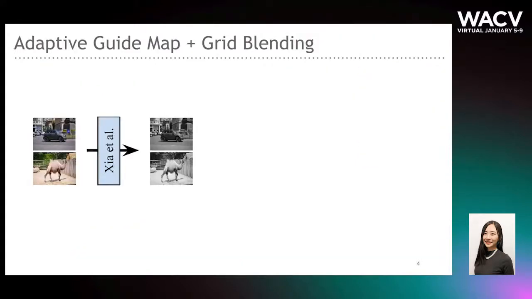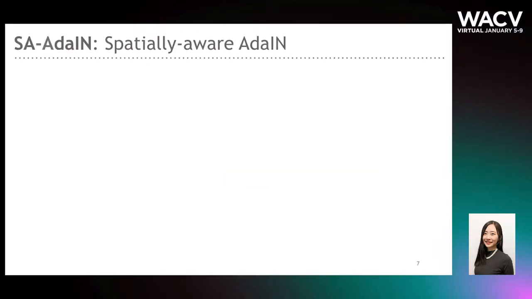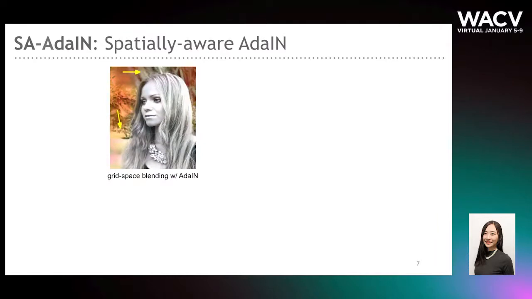We replaced the learned lookup table with a two-layer convolutional neural network that also incorporates the object mask to learn an adaptive guide map that better separates foreground and background. We used the adaptive guide map to build a soft grid space mask and generate a blended grid to render the output at each pixel. Our grid space blending can render smoother boundaries, but the foreground style bleeds to the background.